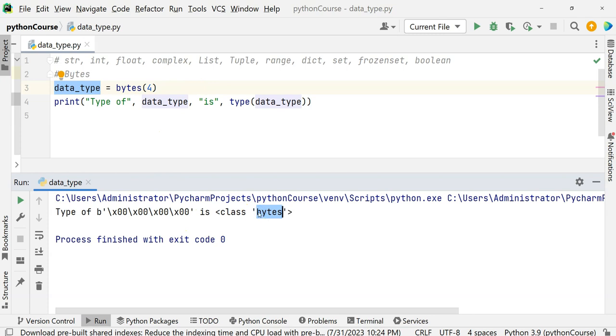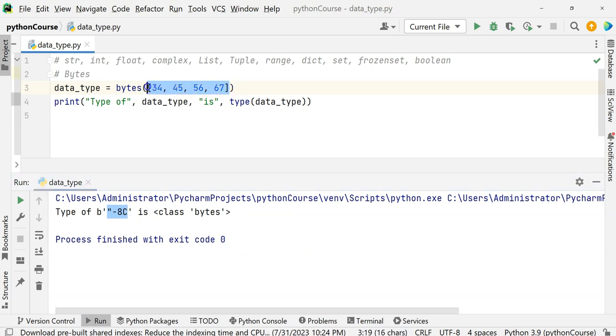But let's say you can also give values here, if you want to convert these into bytes. What is it going to do? We will see those things in detail. So what exactly does bytes mean? Bytes is a function which returns a bytes object, and it can convert objects into bytes objects or create an empty bytes object with the specified size.